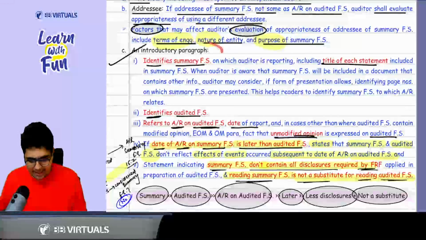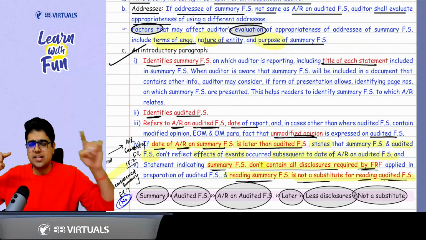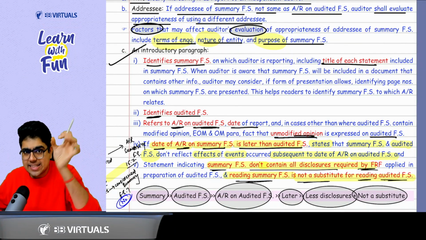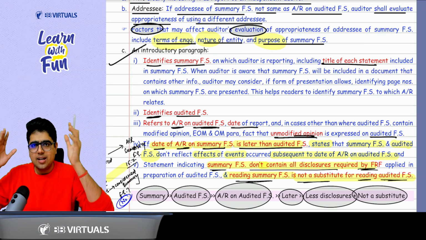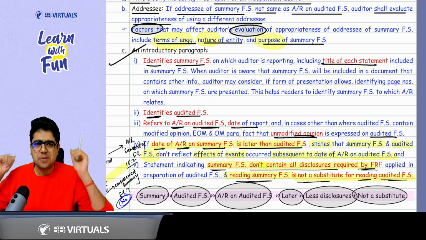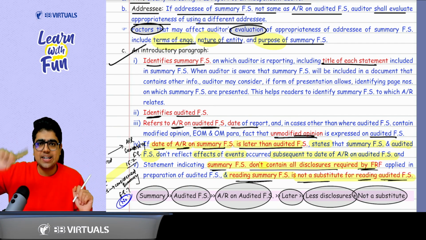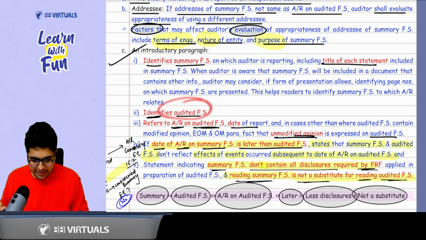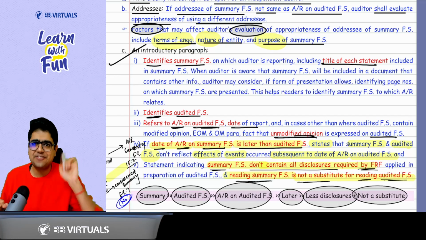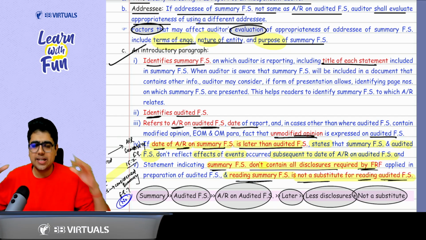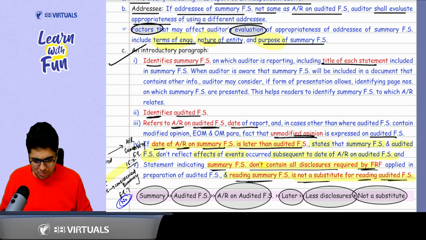Okay, sir. Then there will be an introductory para identifying the summary financial statements, identifying the title of each summary financial statement. That means summary balance sheet, summary P&L, summary cash flow, and so on. Plus, you also identify the audited financial statements. Then the audit report on these audited financial statements. What is the opinion? Generally, it would be an unmodified opinion only.